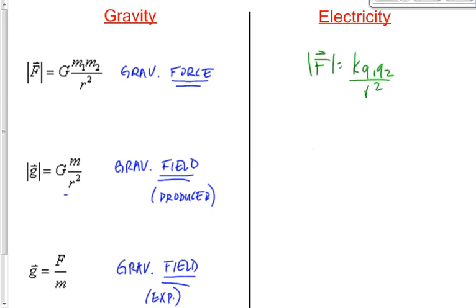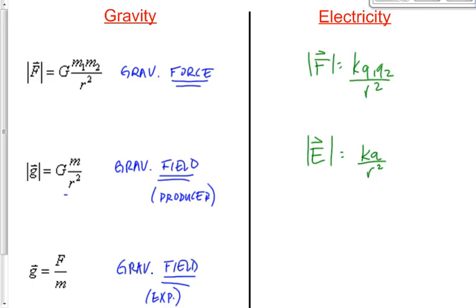What do you think the next one is? The electric field caused by a producer. I'm asking you to give me an equation that you've never seen before, and I'm asking you not to look at your data sheet. Invent it from your head. What's the equation that describes the electric field produced by something? Good. Excellent. k Q over r squared.